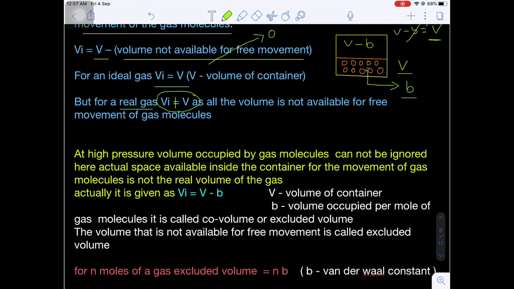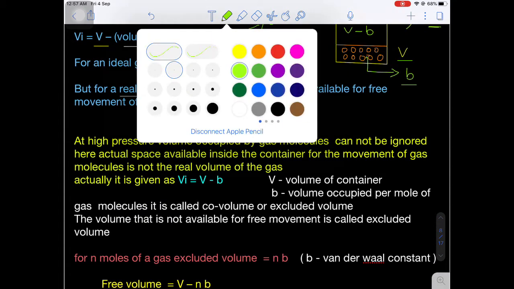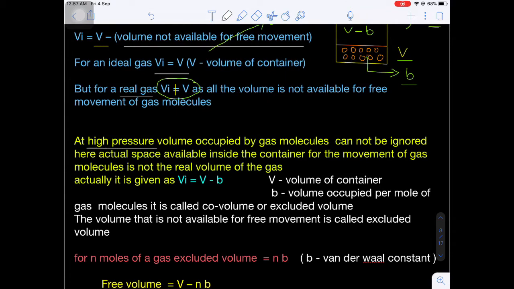Now to explain this, let's suppose at high pressure, when pressure increases, what happens? Gas particles come close together, and gas particles occupy a certain volume, and this volume cannot be ignored as compared to the total volume of the container. This is one of the drawbacks in the kinetic theory of gases. In the kinetic theory of gases, we explained that the volume occupied by the gas molecules can be neglected as compared to the total volume of the vessel. But in case of real gases, this is an incorrect statement.